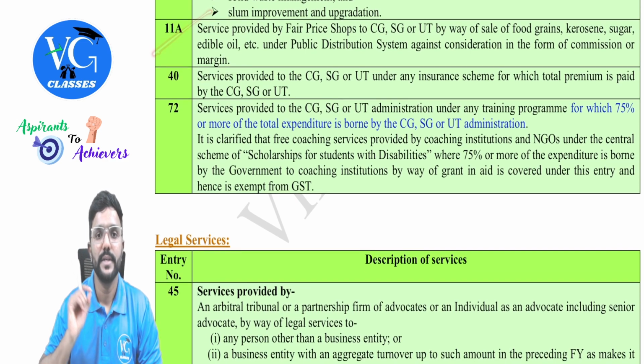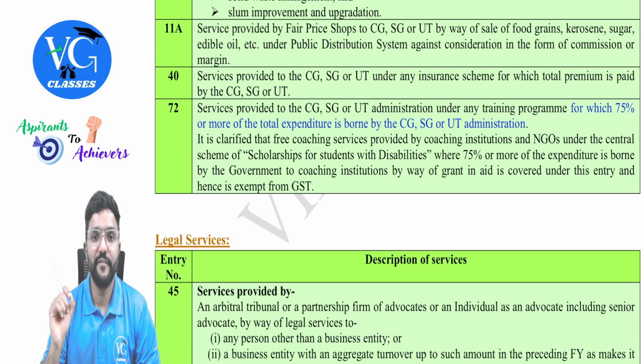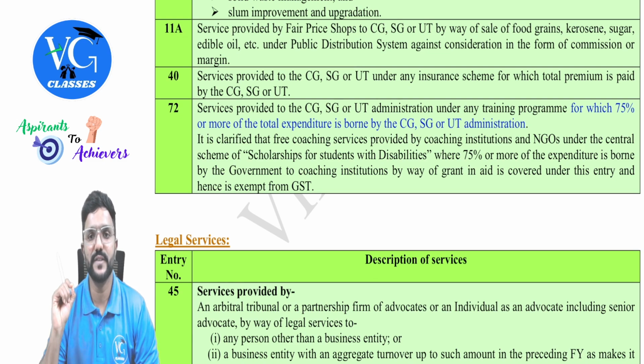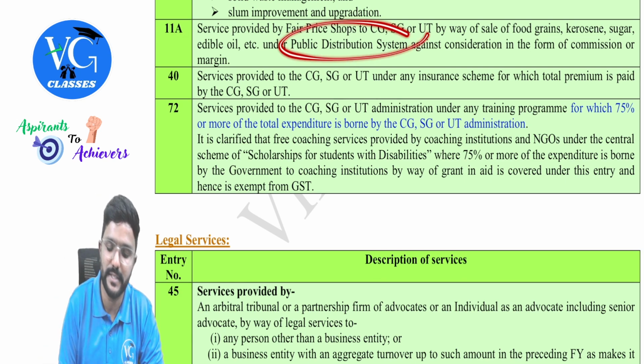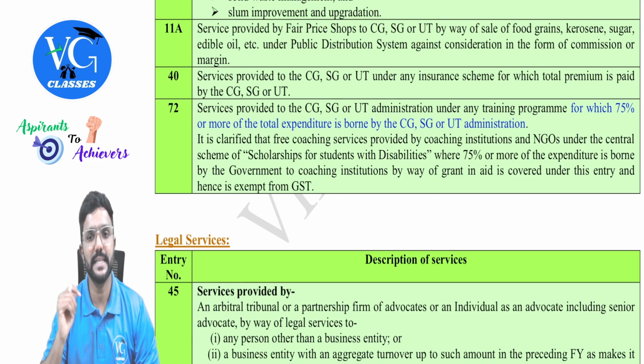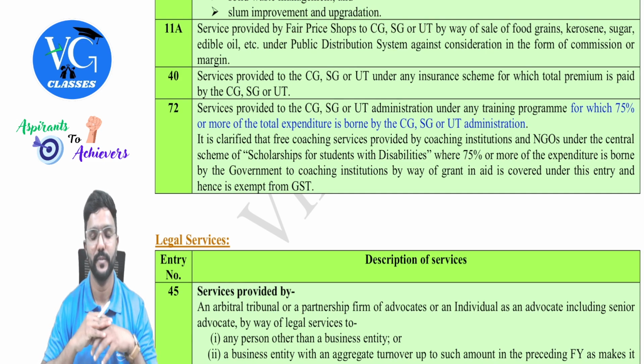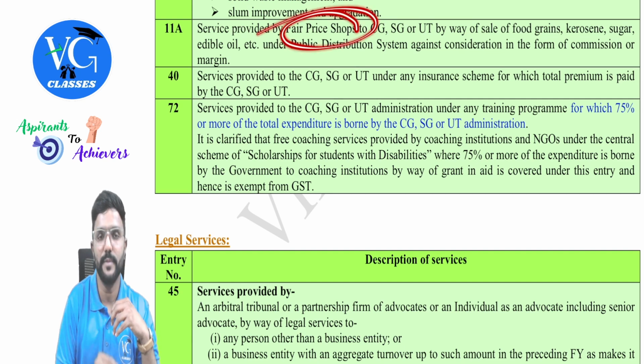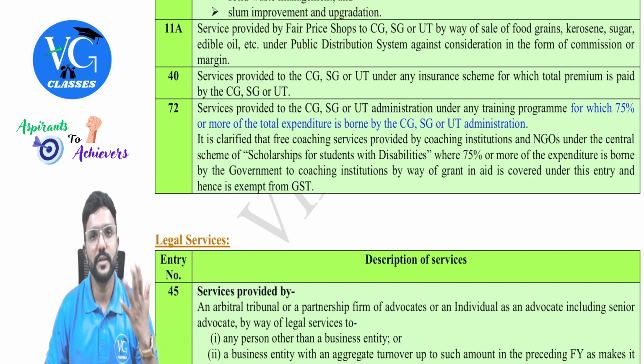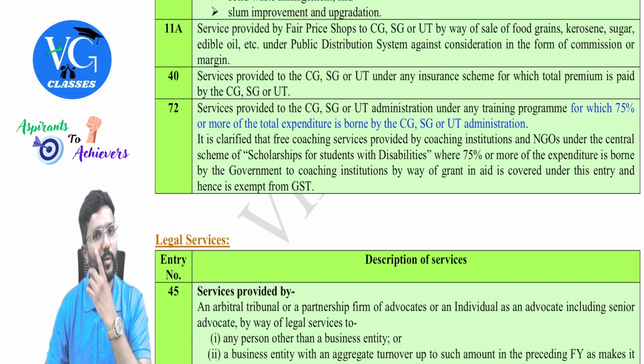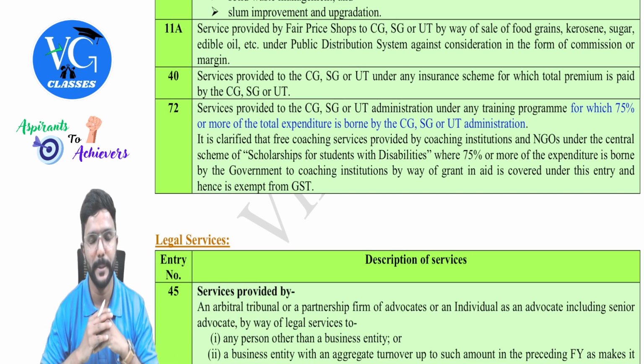Next, 11A. Services provided by fair price shops to central government, state government or union territory by way of sale of food grains, kerosene, sugar, edible oil, etc. under public distribution system, that is PDS, against a consideration in the form of commission or margin. Right? There will be fair price shops where they distribute the grains or items distributed by the government to people who are holding the BPL cards and all. Yes, or whoever is eligible for that.